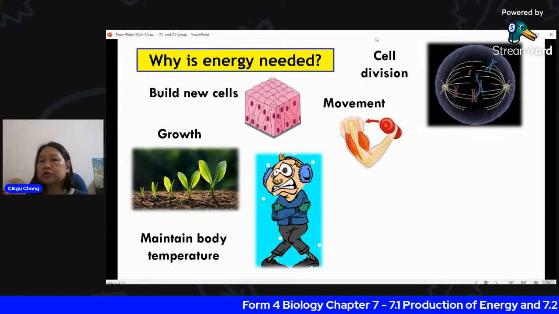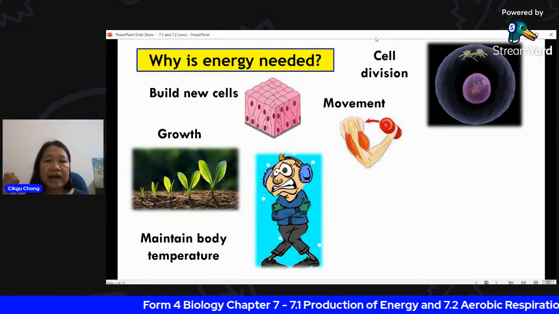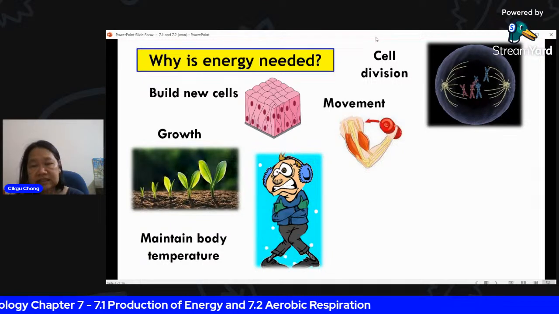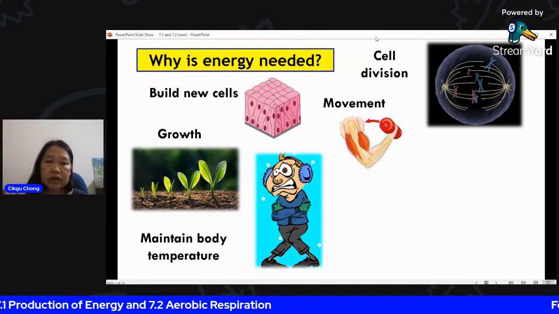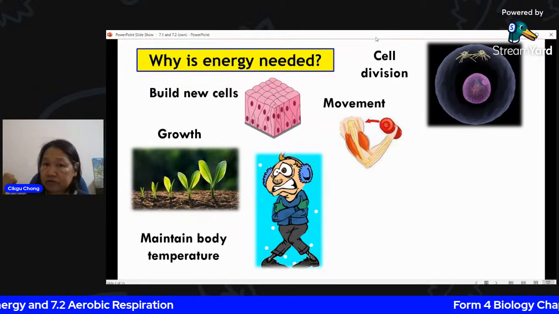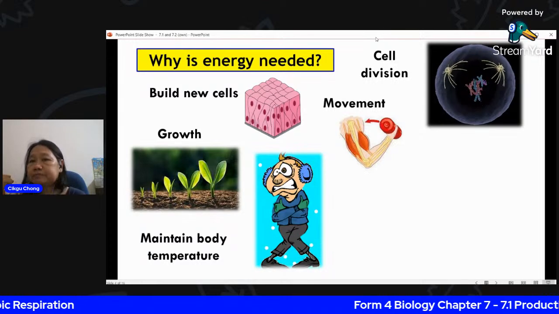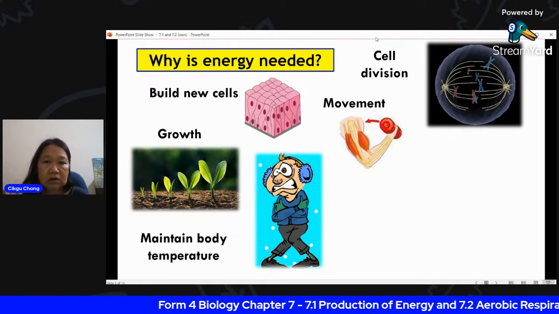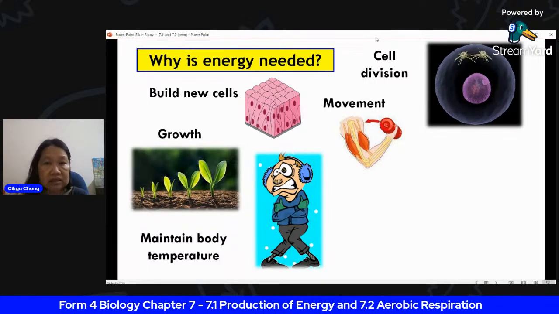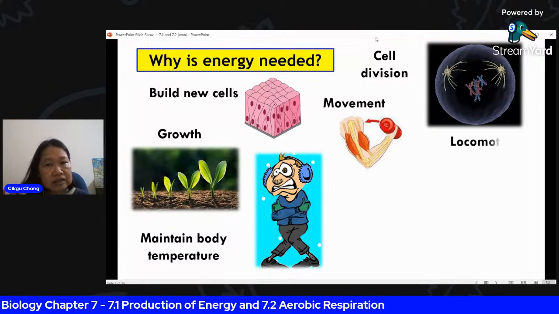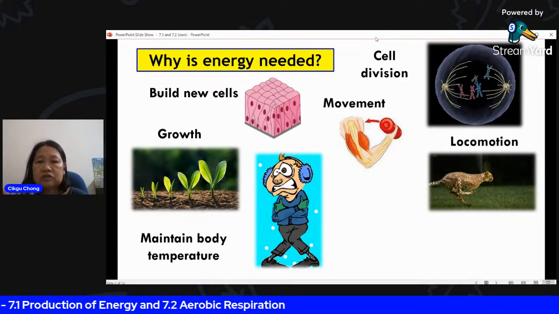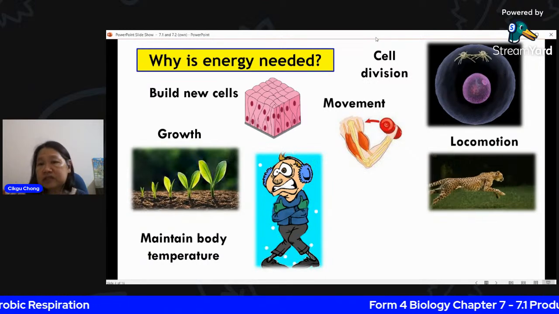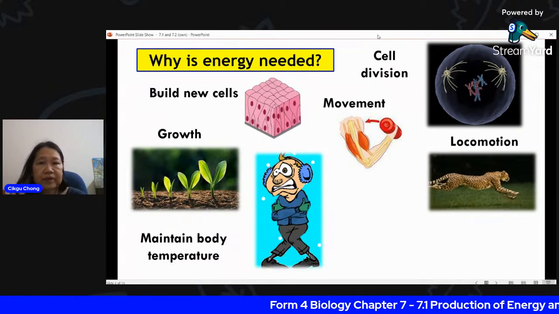Movement. Look, you are exercising. Your biceps and triceps will contract and relax antagonistically. So when the bicep contracts, the tricep will relax. So that is called movement. Movement in terms of muscle contraction, and the movement in terms of the bones moving from a certain fixed position. And then there's locomotion. A lot of students will think that movement is the same as locomotion, but there's a slight difference here.